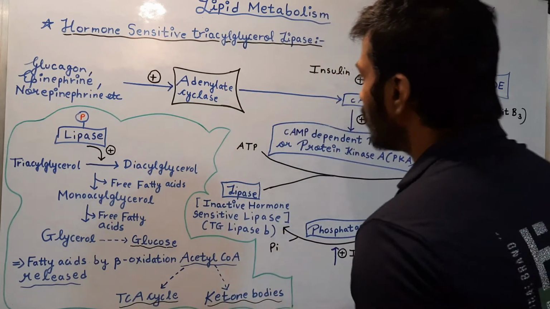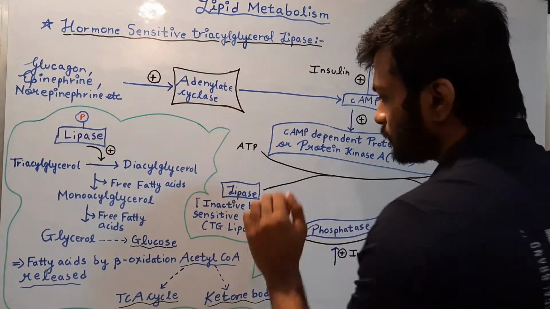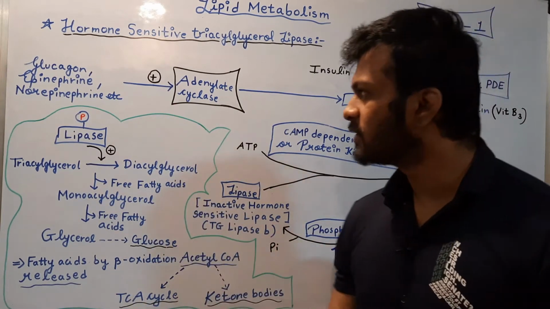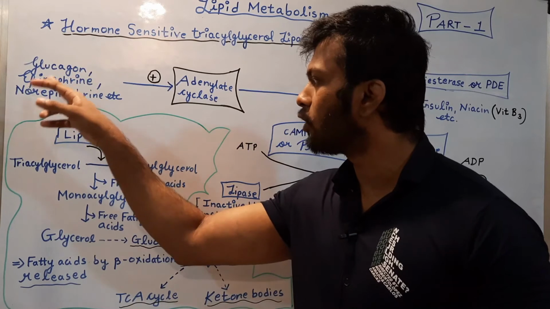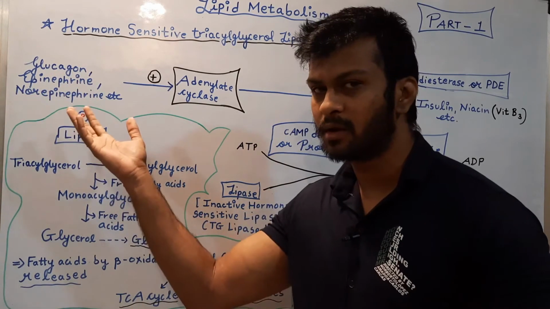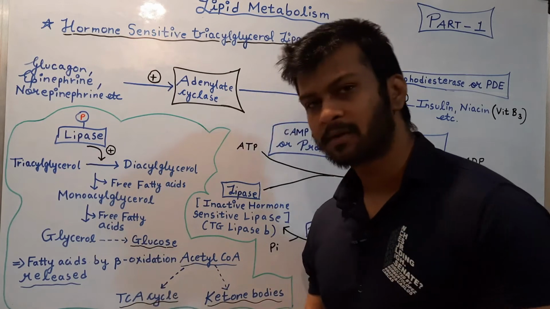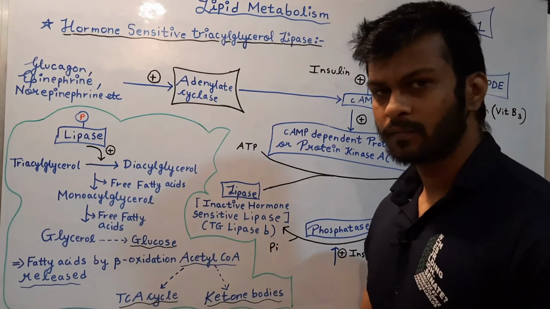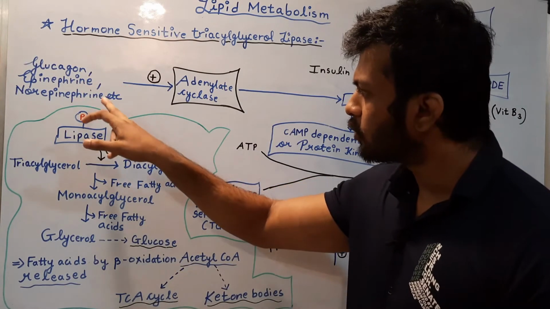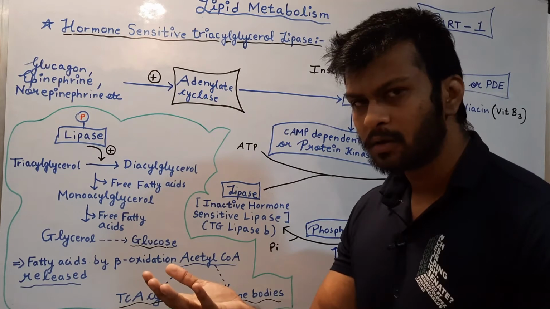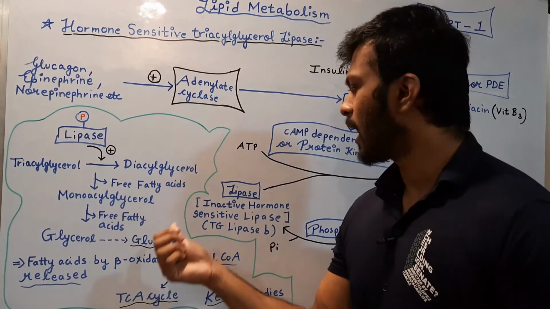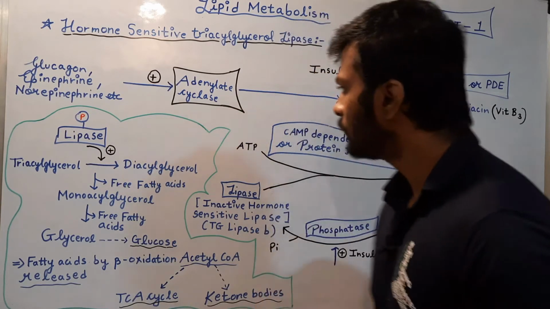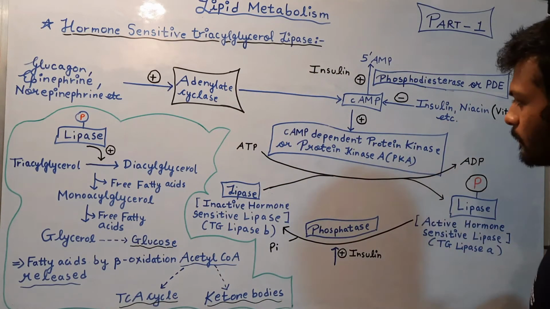So we have seen the positive regulation part. Now if we draw the conclusion from this part, can we say that an increase in the glucagon, epinephrine and norepinephrine levels will also increase beta oxidation because this pathway is getting activated? So an increase in glucagon, epinephrine and norepinephrine levels in the blood will result in increased beta oxidation and increased glucose levels in the blood.